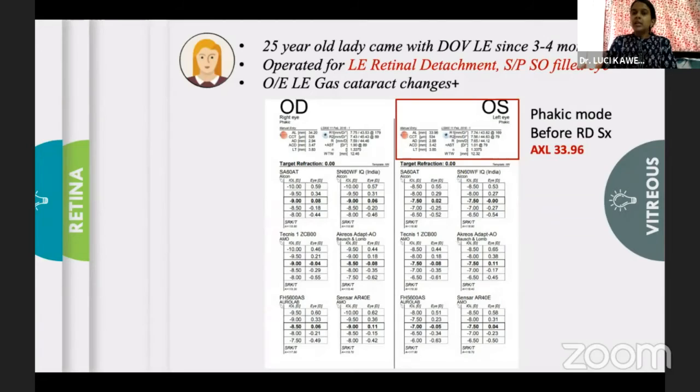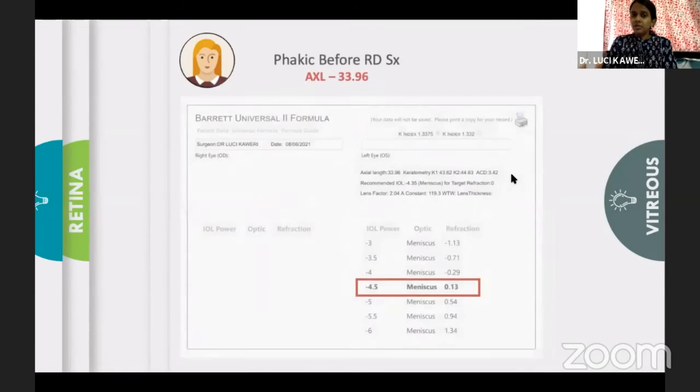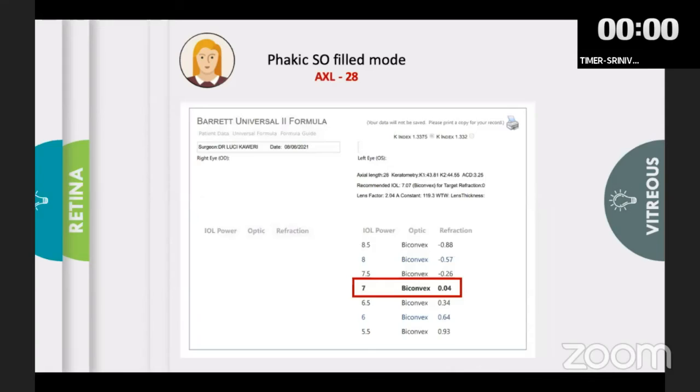Now, one such case example is a 25-year-old myope who had retinal detachment and was operated for the same. Prior to surgery, a scan was taken and she showed myopia with an axial length of around 34 millimeters. But post-procedure, when she was planned for silicone oil removal along with cataract, the axial length came out to be 28. Now, if we use these two biometry values, based on the initial axial length, her power comes around minus 4.5, and the second axial length gives it up to 7.